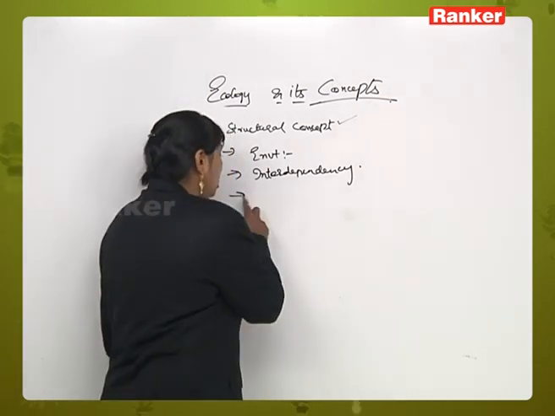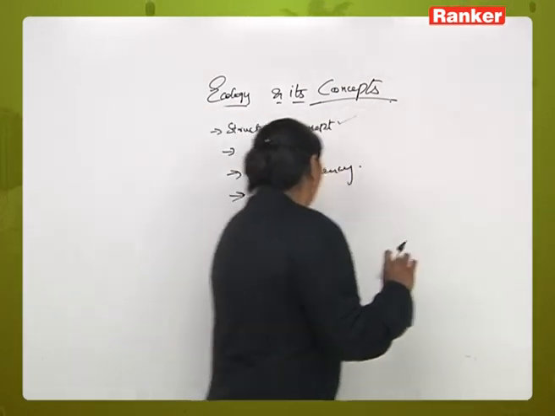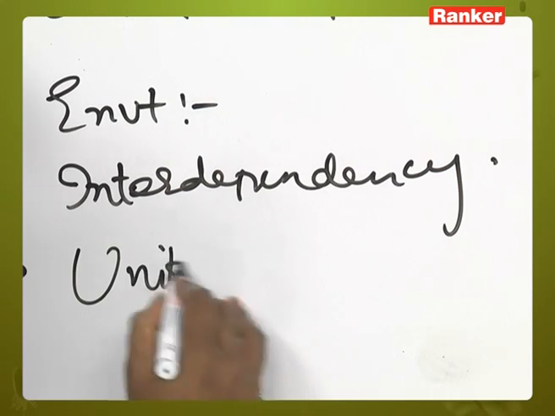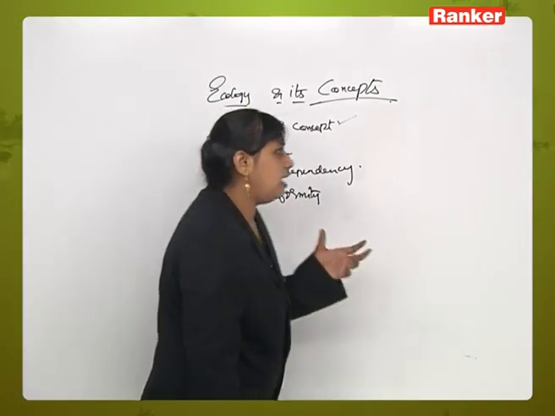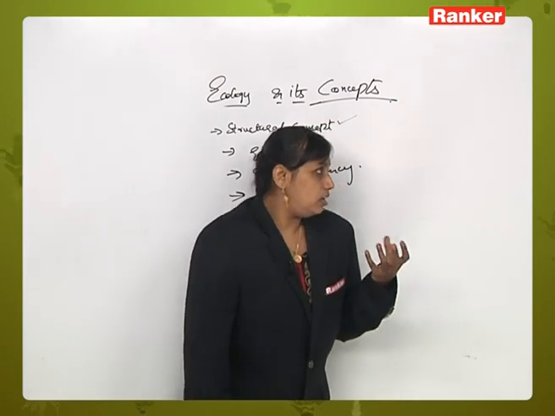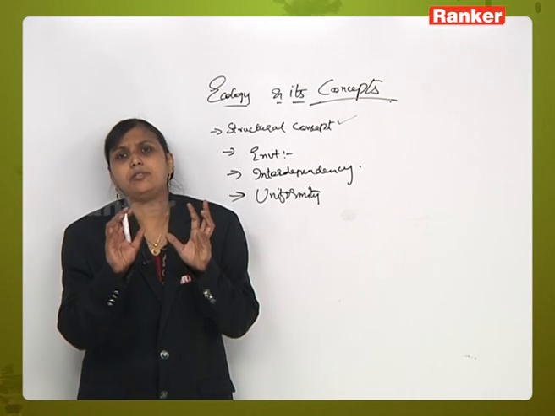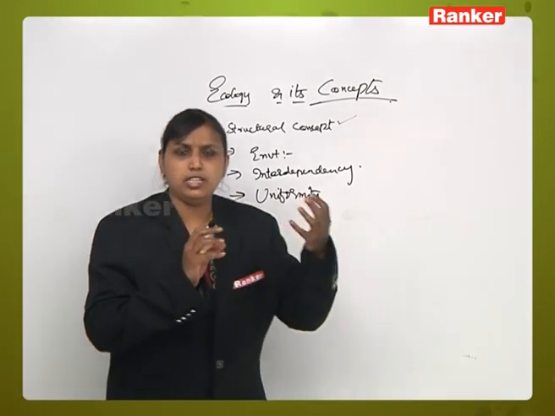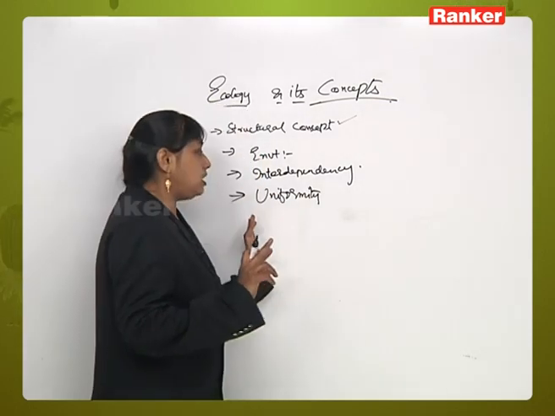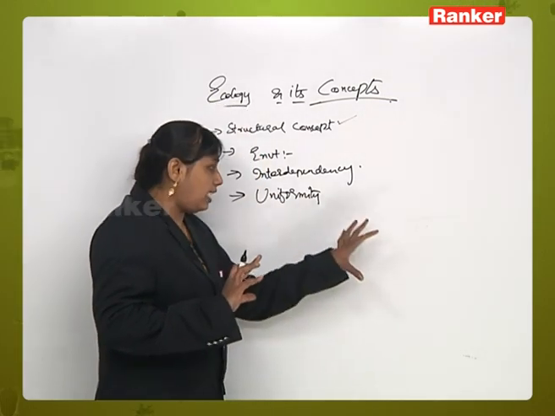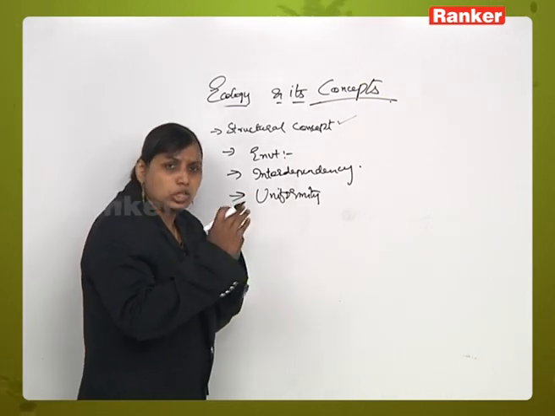Next is a concept called uniformity. In an environment, an organism or a species has its own individuality and specificity. The interaction between the environment and the organism tries to bring about a uniformity between the two.